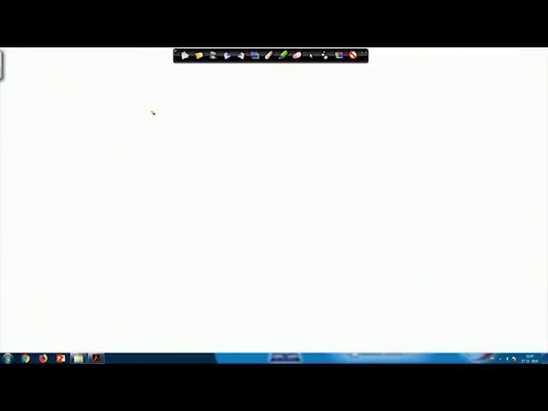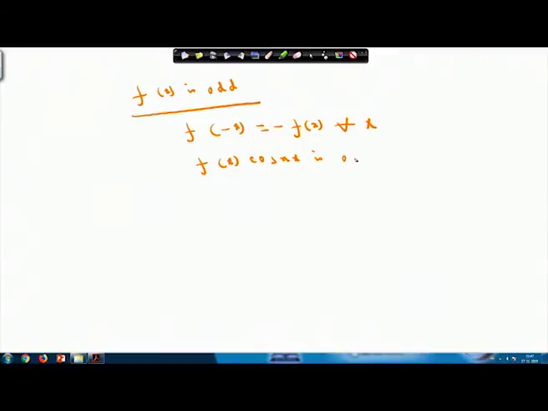Now, suppose f x is an odd function. If f x is an odd function, it must satisfy the property f of minus x equals minus f x for all x. So f x into cos n x is an odd function and f x into sin n x is an even function.